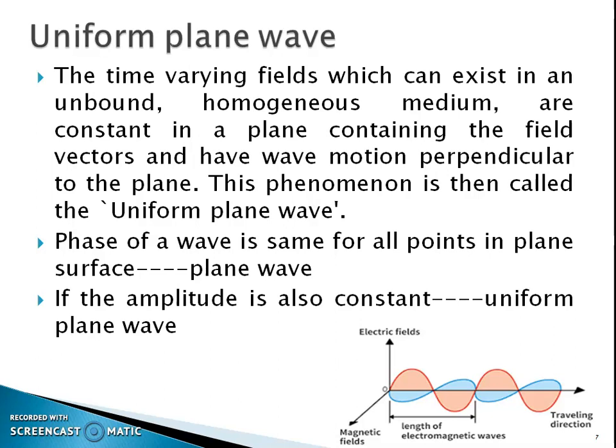In other words, if the phase of a wave is the same for all the points in a plane surface, then it is known as a plane wave. And if its amplitude is also constant, then that type of wave is known as a uniform plane wave.